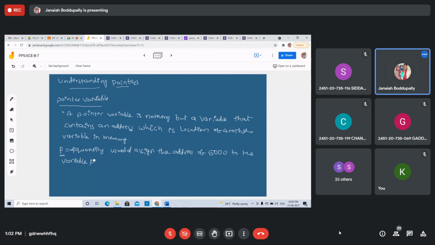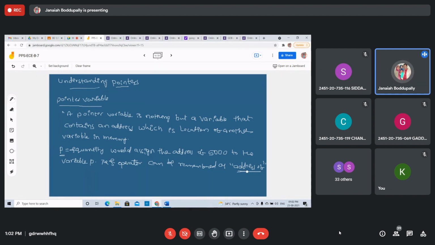The ampersand operator can be remembered as "address of". The meaning of ampersand is address of. The ampersand operator can be used only with a simple variable or an array element.